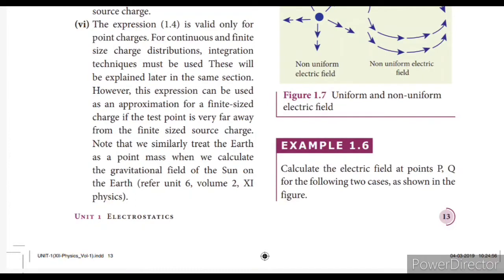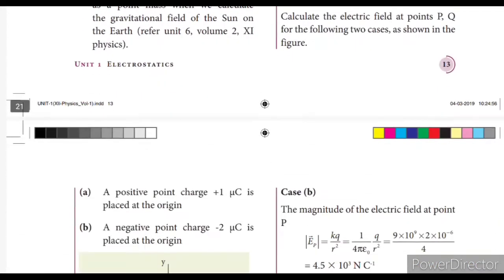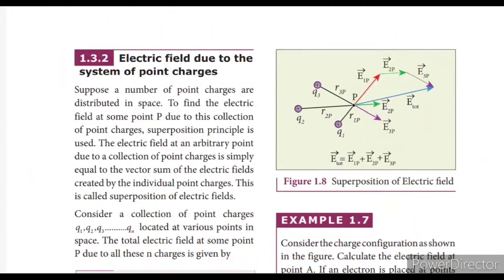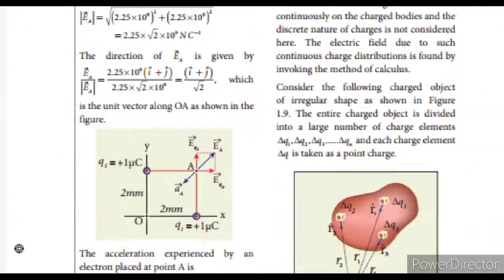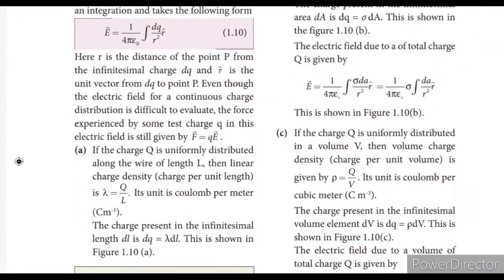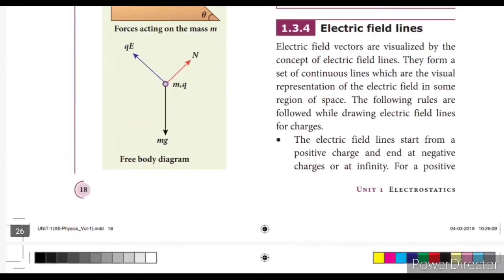And also, the expression can be used to approximate at finite distance, with the test point far away from the finite source charge. Like the gravitational field of the sun and the earth, also we can take them as point masses or point charges, okay. The next one, distribution of charges as usual, okay. This one is very important.